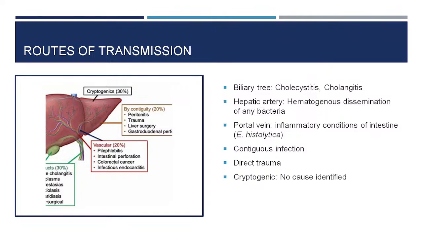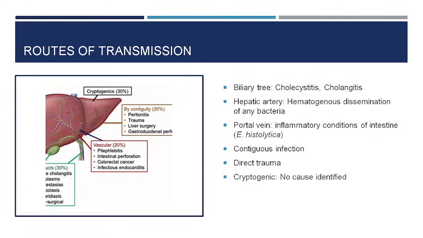Then sometimes due to contiguous infection, where the infection is in the intestine, there is an abscess around the intestine, and it can directly infect the liver tissue. Then due to direct trauma or surgical iatrogenic causes, a blunt trauma or penetrating injury, followed by liver abscess, but these are slightly uncommon causes.